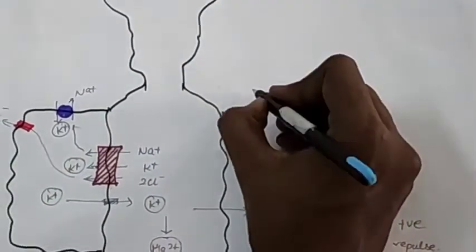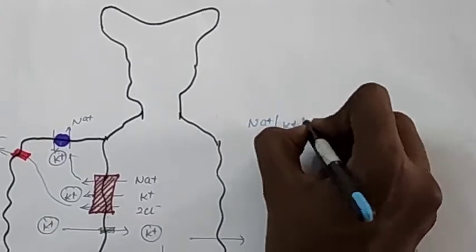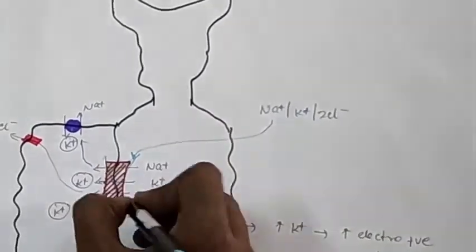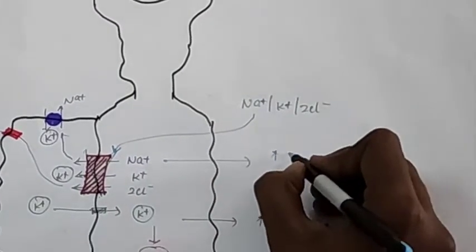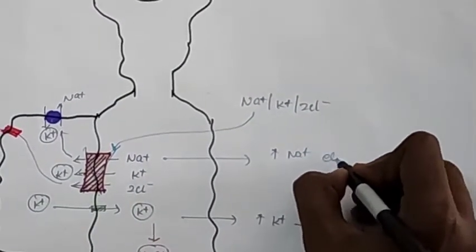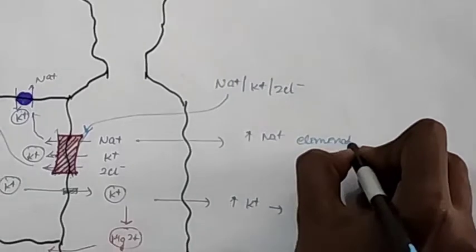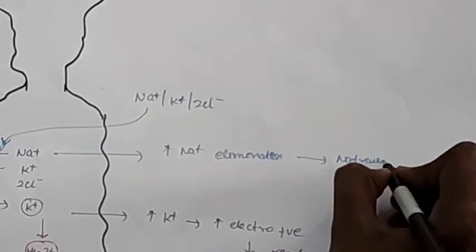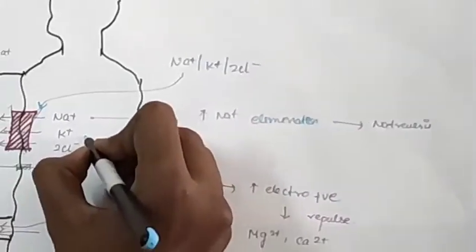Let's see what happens when sodium potassium 2-chloride channel blockers are given. Firstly, as the sodium is not reabsorbed, this causes increased sodium elimination, leading to natriuresis.